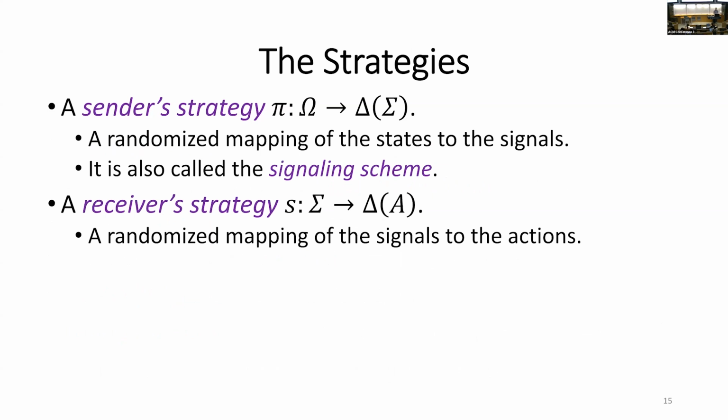So first of all, what are the strategies? The strategy of the sender, denoted by pi, is a randomized mapping from the set of states to the set of signals that we fixed. And I remind you that delta of something is just a set of distributions over this set. And the sender strategy, since it maps states to signals, is also called a signaling scheme, as in Bayesian persuasion. And we also denote by S the receiver strategy, which is just a randomized mapping from the signals to the actions. Yes, so upon observing some signal, the receiver is allowed to mix over actions.